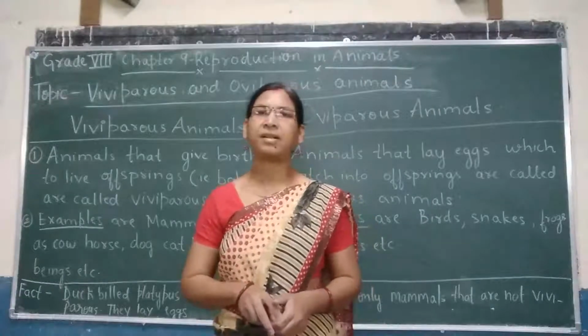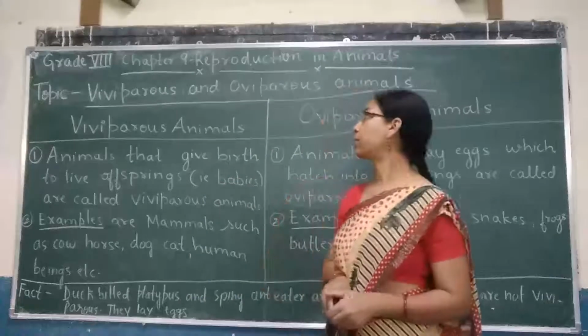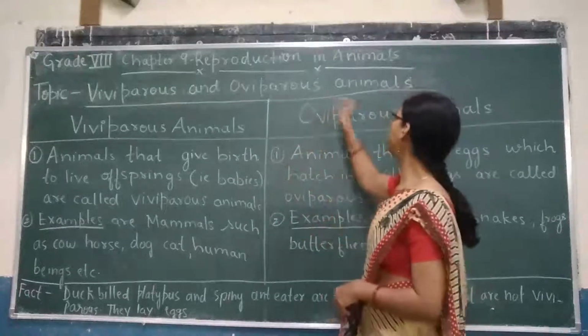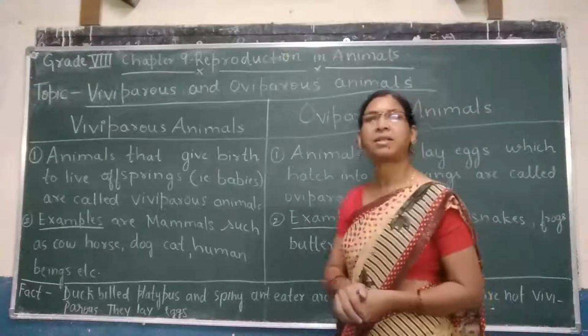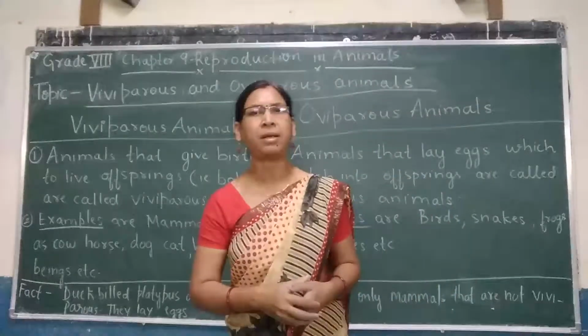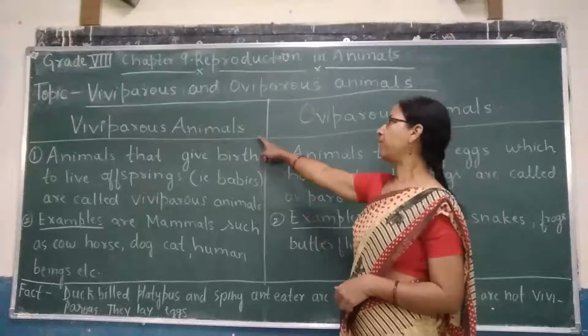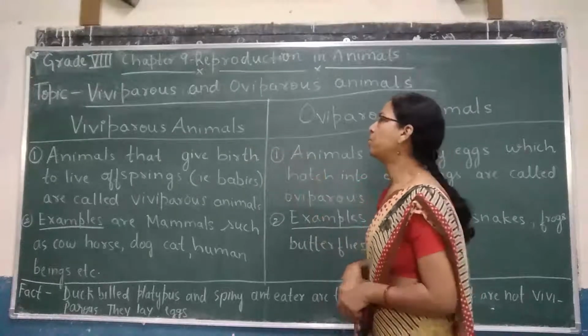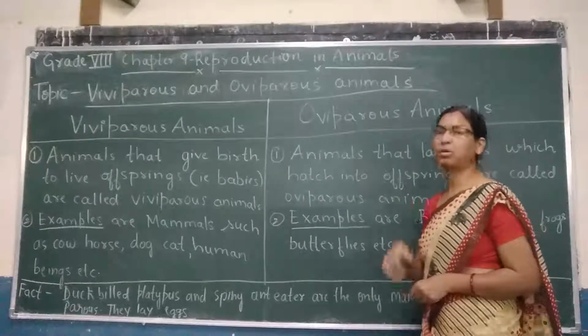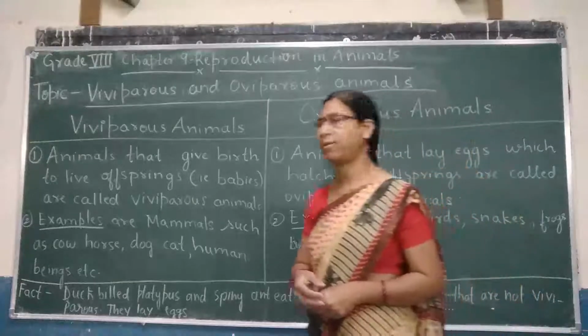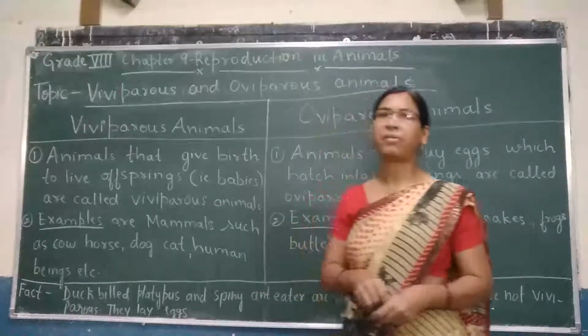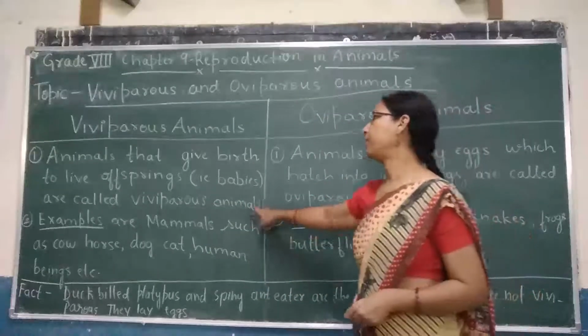Good morning children. Our today's topic is about viviparous and oviparous animals. Let us try to understand what is meant by viviparous and oviparous. Let us start with viviparous animals. The animals that give birth to live offspring, that means live babies, are called viviparous animals.